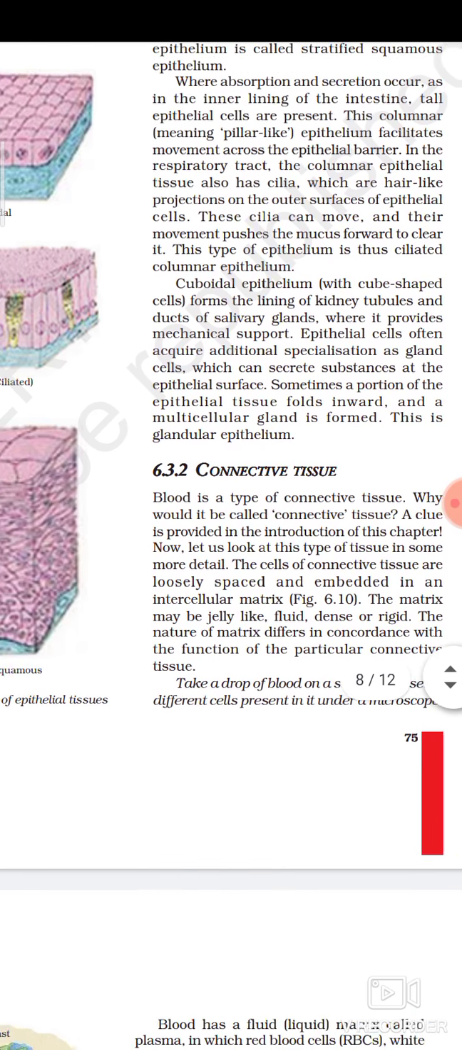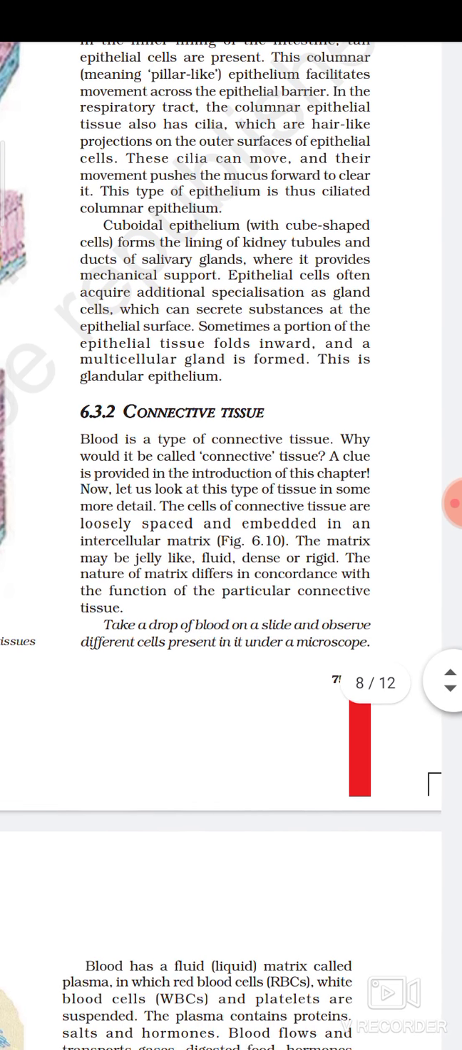The next type of tissue in this lesson that you have to read is the connective tissue. As we come to know, blood is an example of connective tissue. Blood is a type of connective tissue. Now the question is, why is blood called connective tissue? A clue is provided in the introduction of this chapter, as we learned while reading about the introductory part of animal tissue. Now let us look at this type of tissue in some more detail.